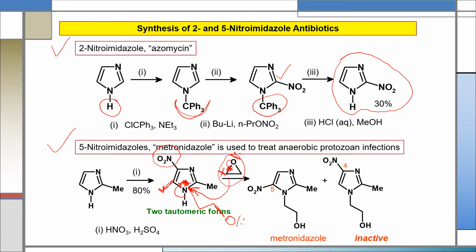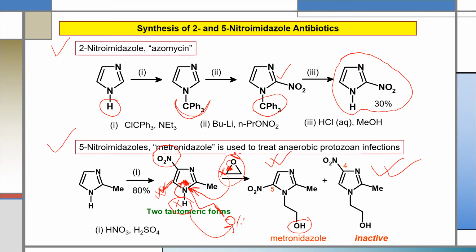But this hydrogen separates as a proton, and this proton, sharing the excess electron on oxygen, will be converted to a hydroxyl group like this. So after reacting with ethylene oxide, 2-methyl-4-nitroimidazole will be converted to like this, and 2-methyl-5-nitroimidazole will be converted to like this.